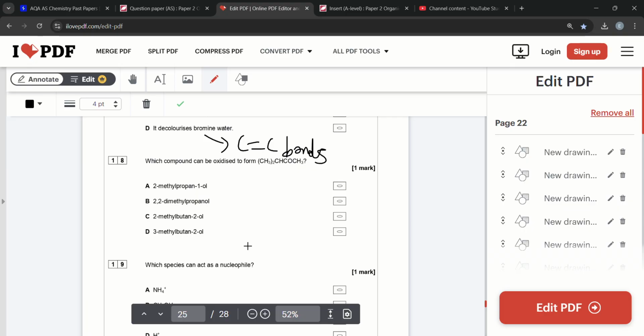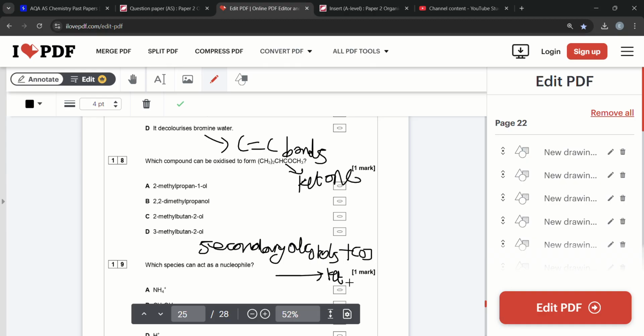Which compound can be oxidized to form this? So, what is this? This is a ketone. And which compound can be oxidized to form this? Secondary alcohols. Oxidize them and they will form a ketone.